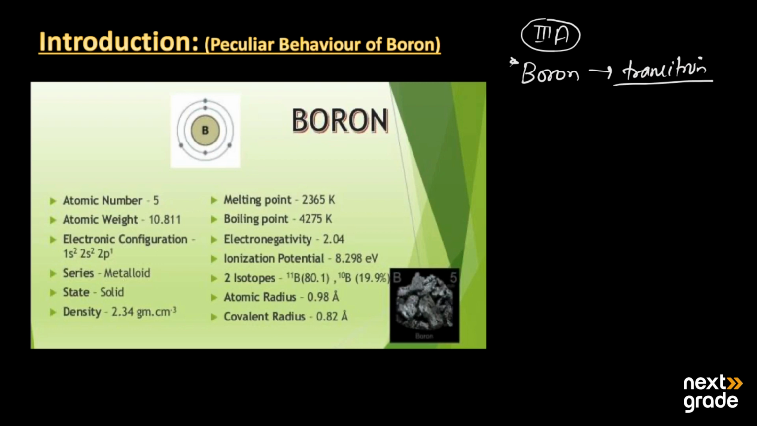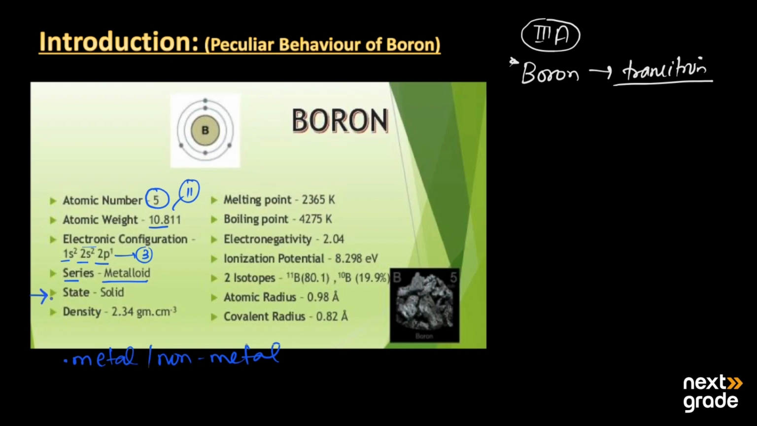These are mainly the properties of boron. Its atomic number is 5. Its atomic weight is almost 10.8, which can also be written as 11 gram per mole. Its electronic configuration is 1s2, 2s2 and 2p1. It contains 3 electrons in its valence shell. It is mainly from the metalloid series. Metalloid means it can behave like a metal as well as like a non-metal. So that's why it is known as a metalloid.